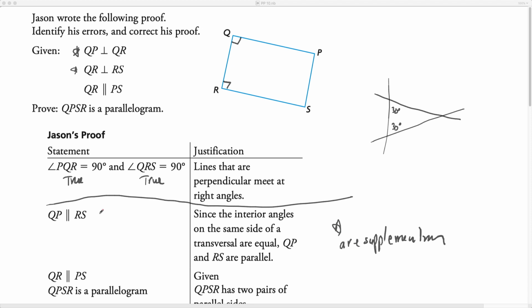So what you would say is, since the interior angles on the same side of a transversal, so here is my transversal, and we've got this here, and we've got this here, are supplementary, then QP and RS are parallel. So we can now prove that this is true, but using a different argument. We'd say they're supplementary, so they add to 180 degrees. We're given that QR, so the rest of the proof is fine, that QR is parallel to PS. It has two pairs of parallel sides, so we're good to go.